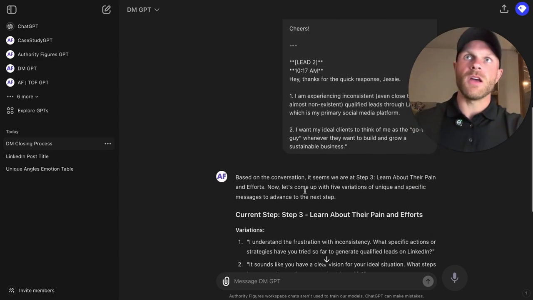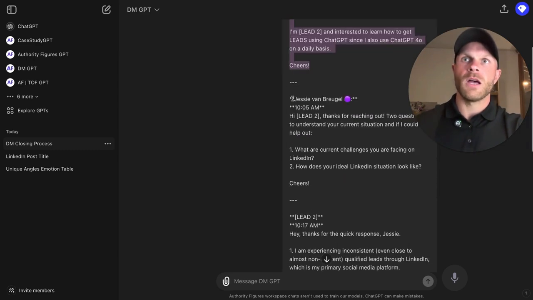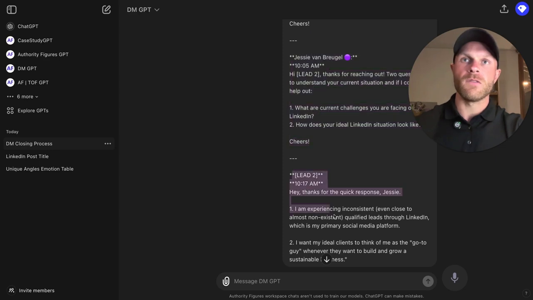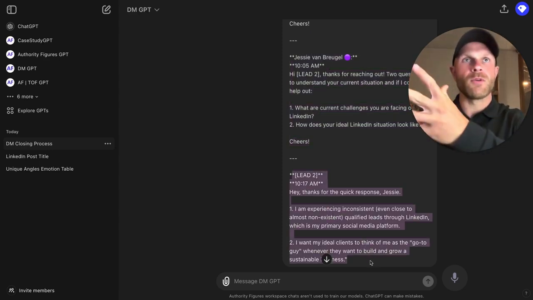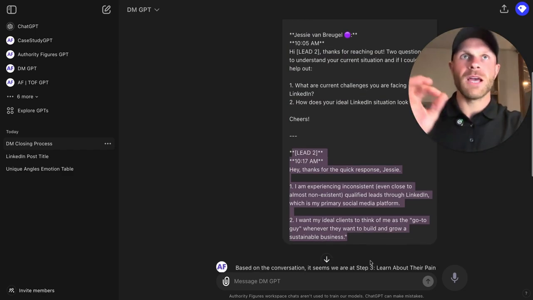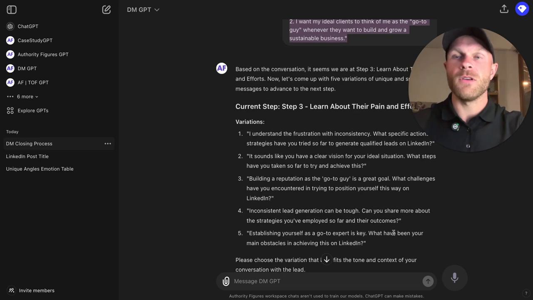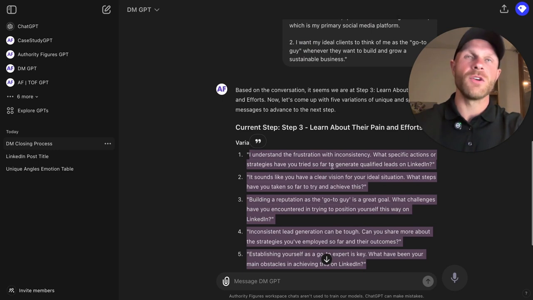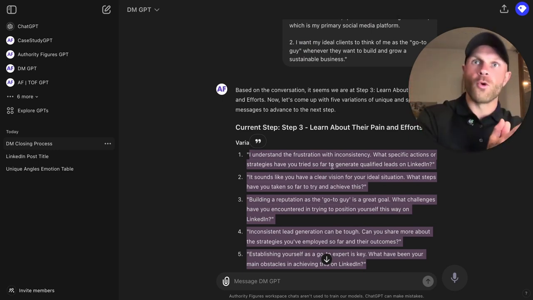As you can see, based on this conversation, the lead's coming in, I give a reply here, and the lead is giving me an answer. Instead of me having to think through their response and coming up with an answer, I can simply copy and paste this into the GPT. And as you can see, I have 5 variations of messages I can send to move this prospect from step 3 in our process to step 4 in our process.